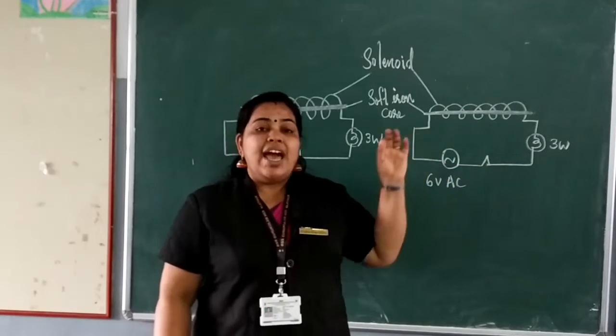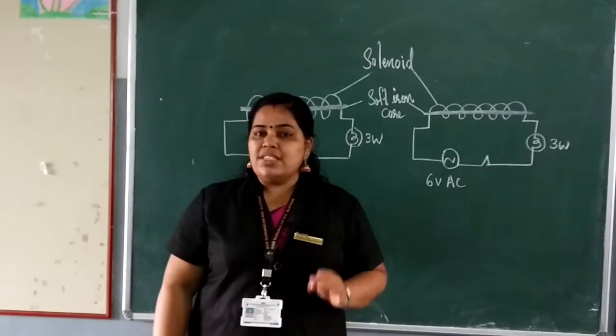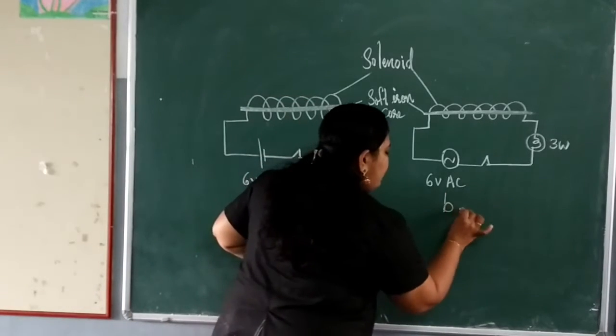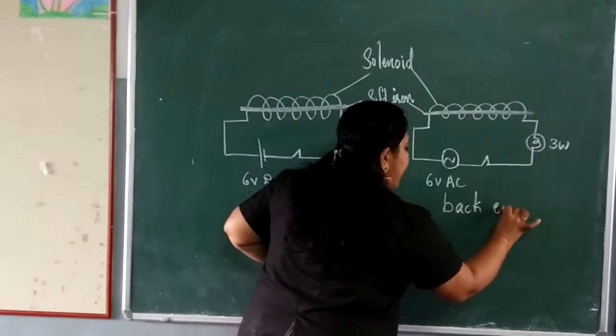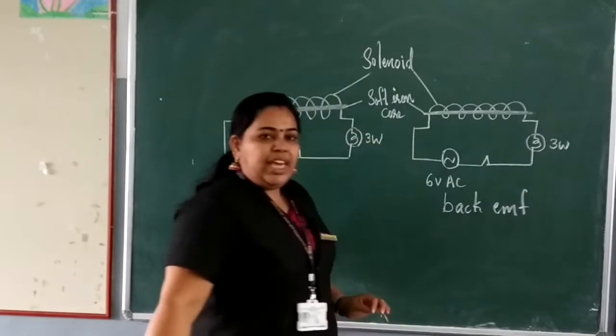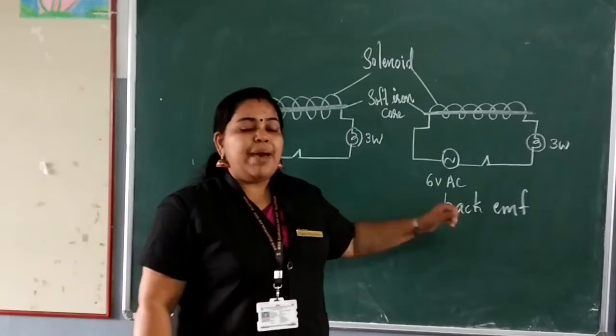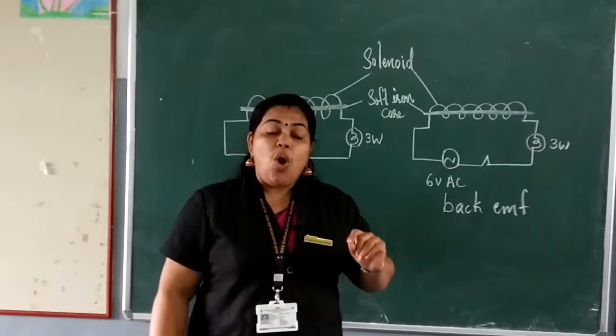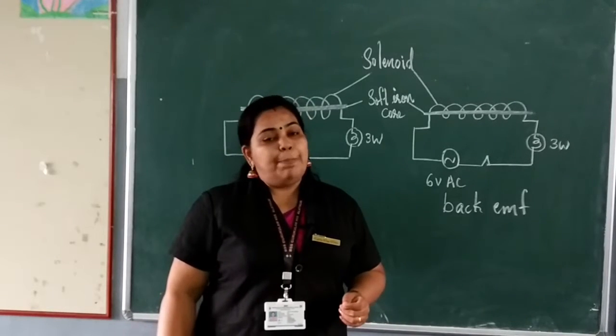As a result, an EMF is induced in this coil. That EMF is known as back EMF. And this EMF flows in a direction opposite to that of the applied EMF.